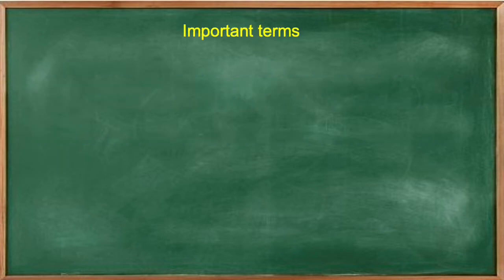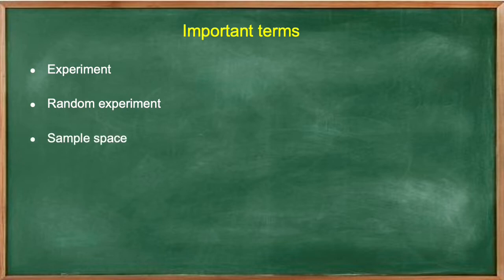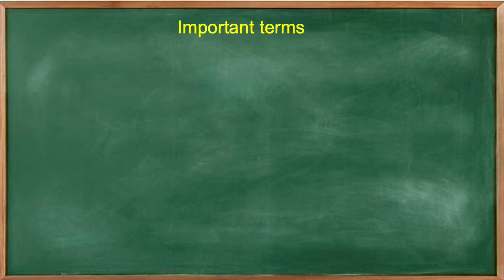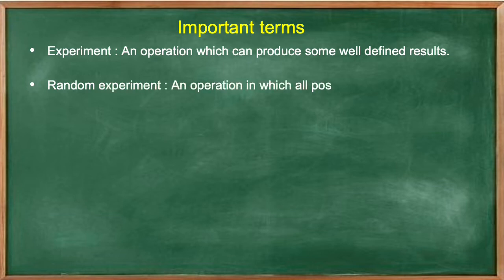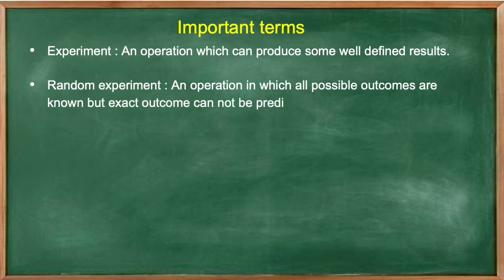Now let us discuss few important terms used in probability. Experiment, random experiment, sample space, and event. Experiment: an operation which can produce some well-defined results. Random experiment: an operation in which all possible outcomes are known but exact outcome cannot be predicted in advance.